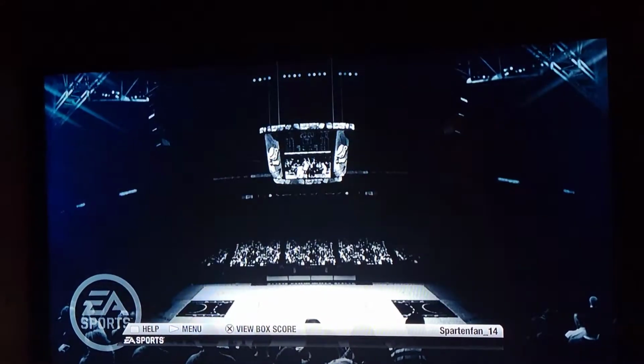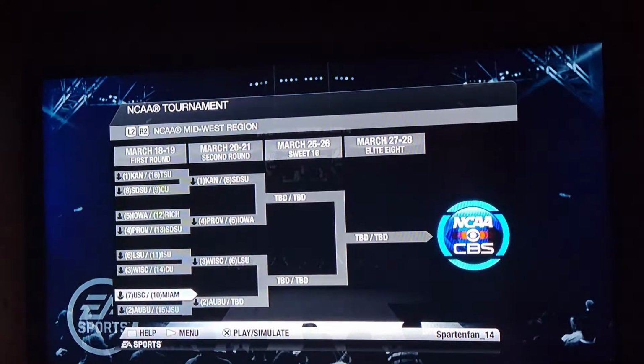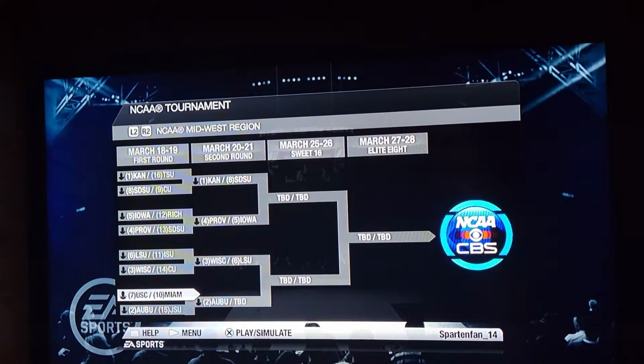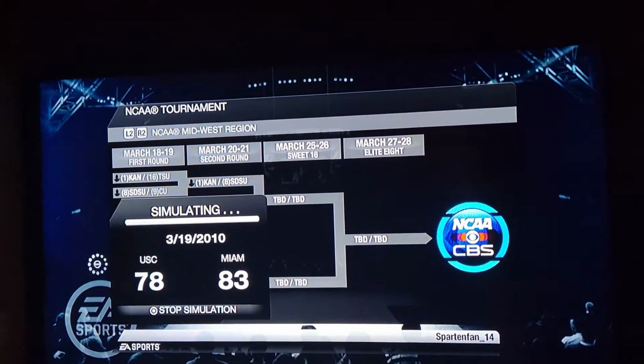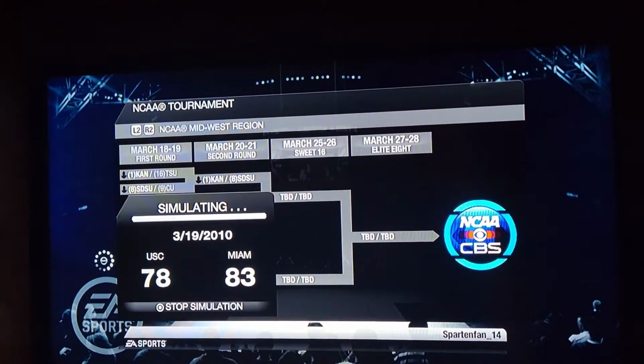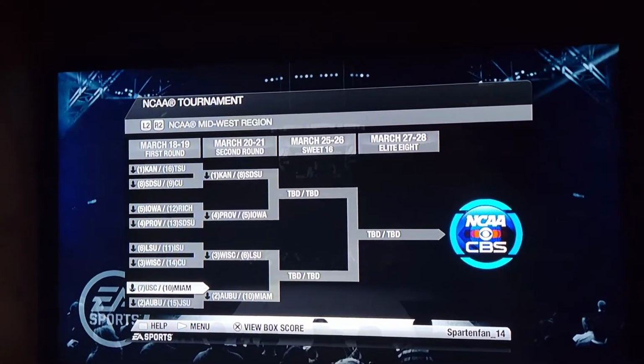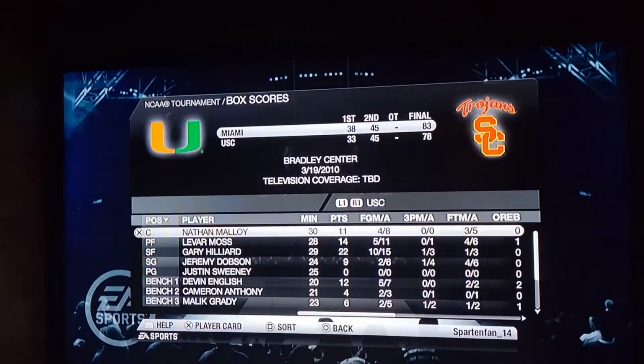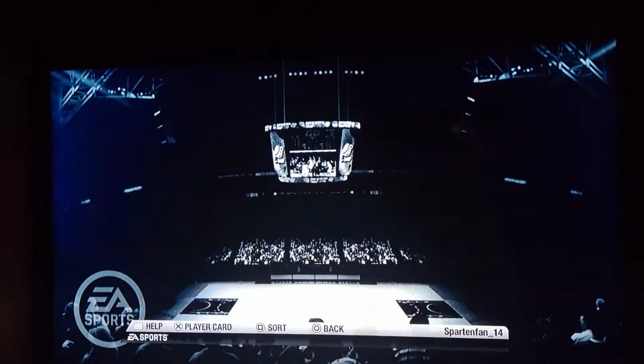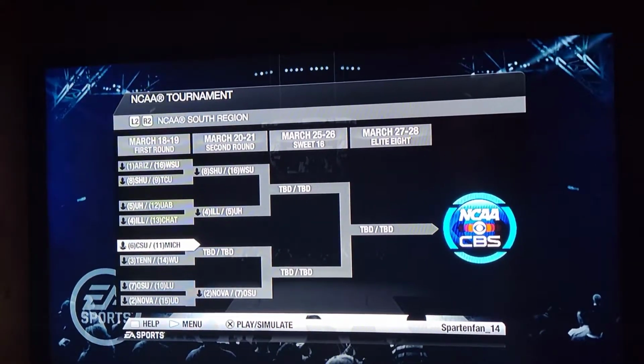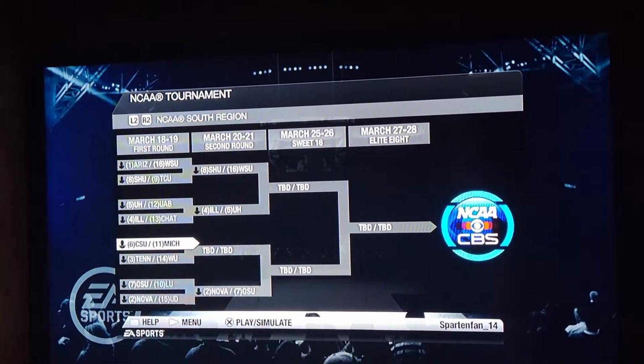And I think that's all of the first round games. No, we still got USC and Miami. Miami! There's another upset. Here we go. Two upsets in the first round. Oh, we still got two more games left, it looks like.